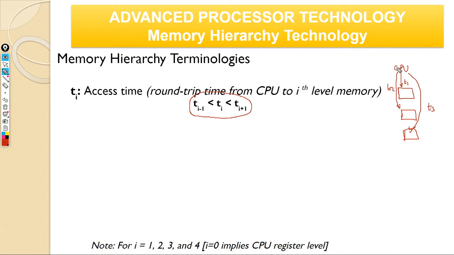The closer it is to CPU, the shorter the time is. That's what it says. If this is Ti, then Ti minus 1 is going to be smaller than Ti, and Ti plus 1 is going to be bigger than Ti. So that's all it says.